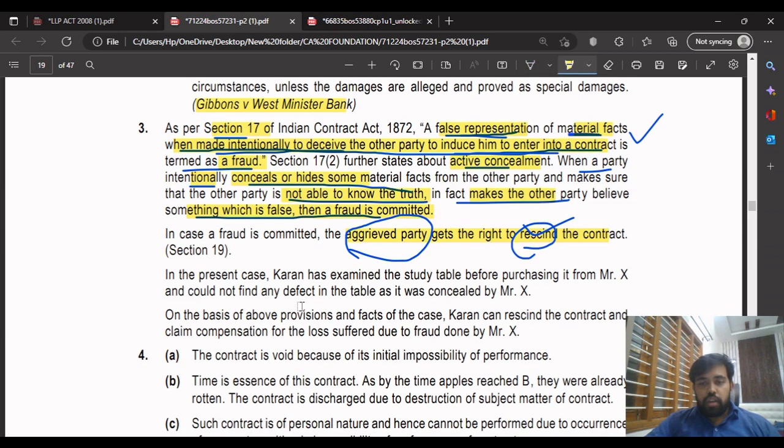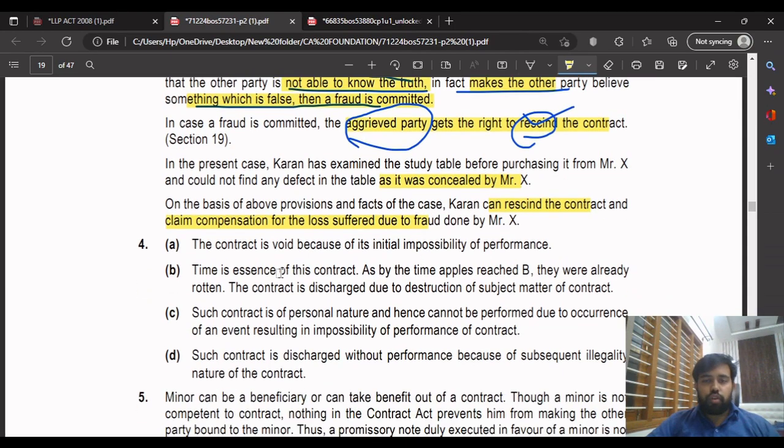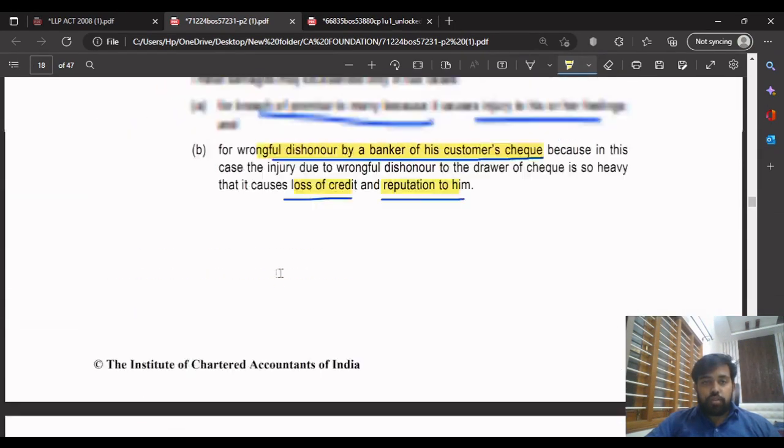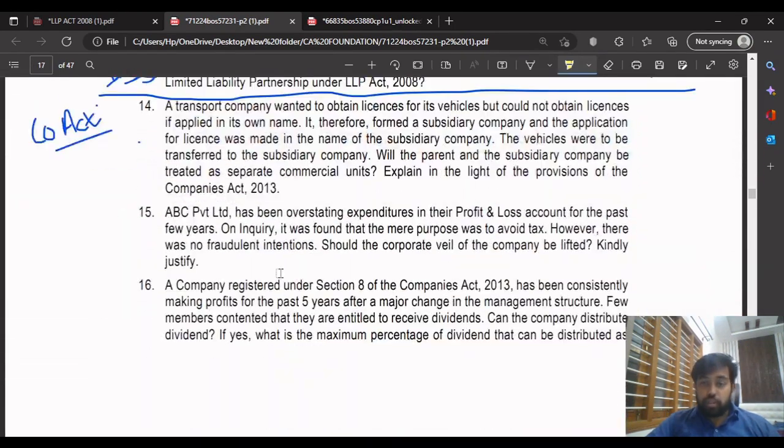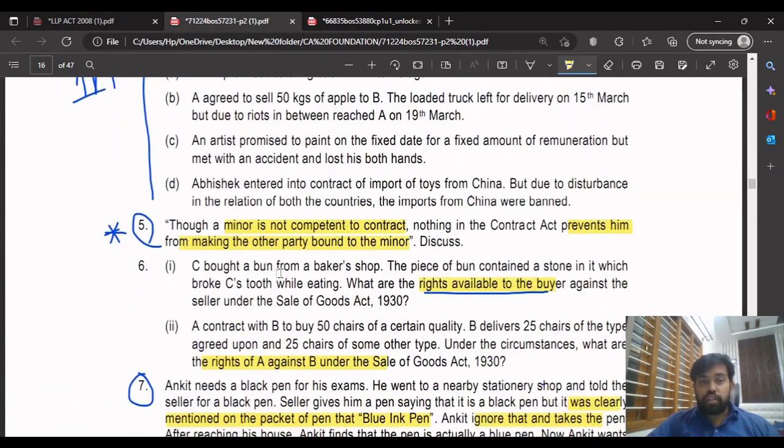Next, that's all. Just to conclude by saying that he purchased it, he could not find any defect in the table as it was concealed by Mr. X. So you can rescind the contract, cancel the contract, and claim the compensation for the loss suffered due to fraud. Next, that was an important question. The solution is very important in that question. More than the question, the solution is important.